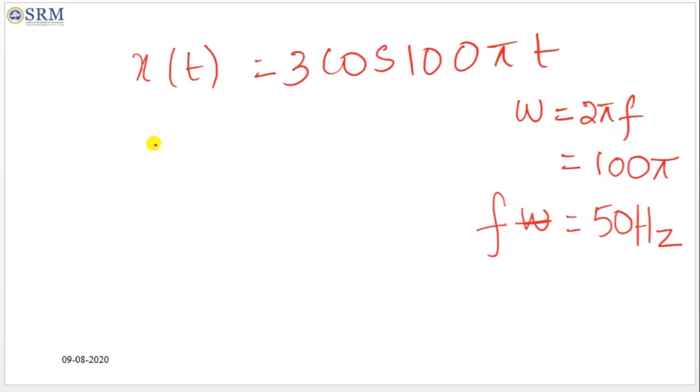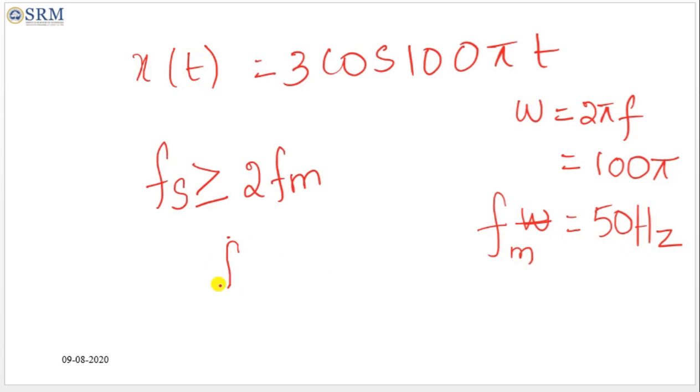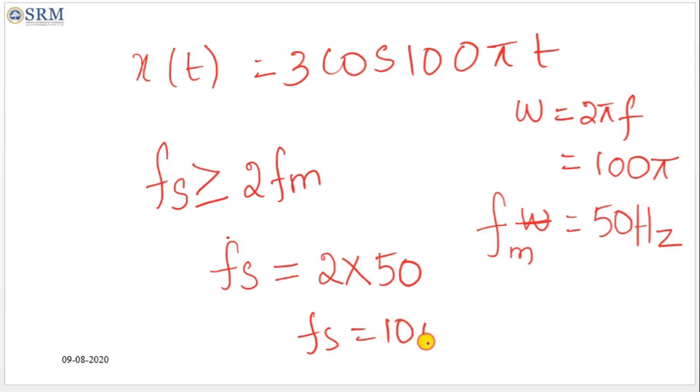For the sampling frequency, the sampling rate has to be at least twice the message frequency of the analog signal x of t, that is fs must be greater than or equal to 2 into f. The message frequency we found is 50 hertz. So the sampling frequency fs is equal to 2 into 50, so fs is equal to 100 hertz.